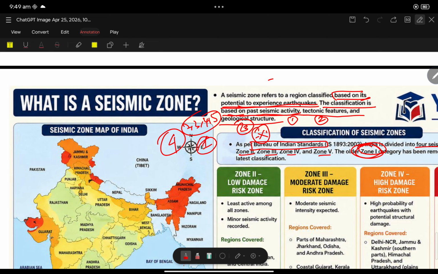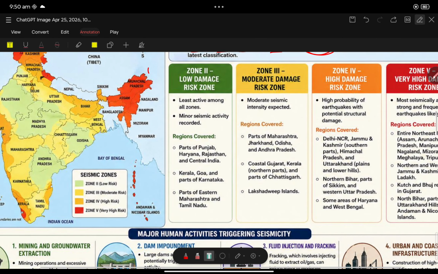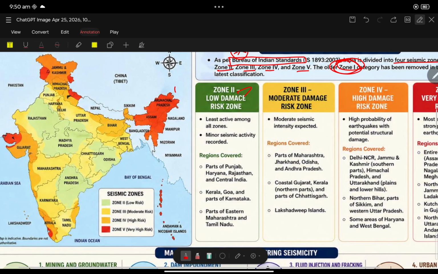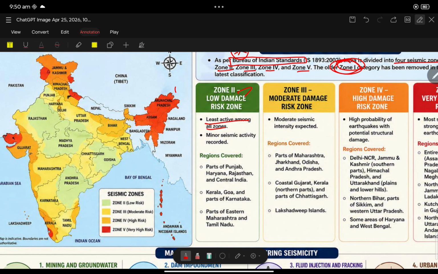No one. That means zone 1 says no earthquake, zero possibility of earthquake. No area in India can we say has zero possibility of earthquake. Zone 2 says low damage. Least activity among all zones. Minor seismic activity is recorded.